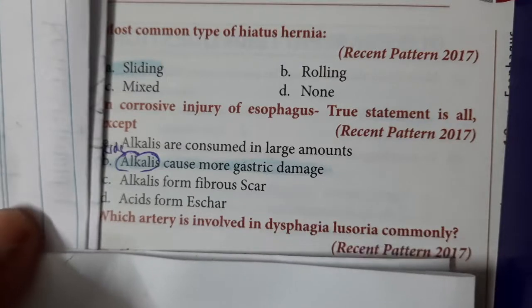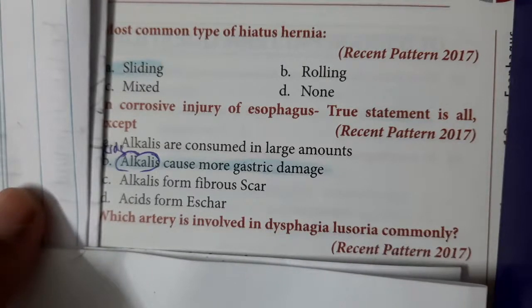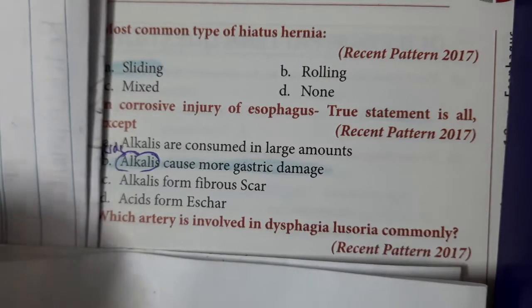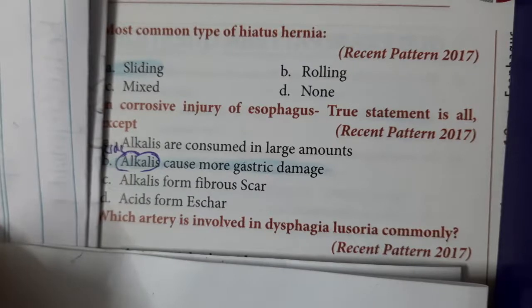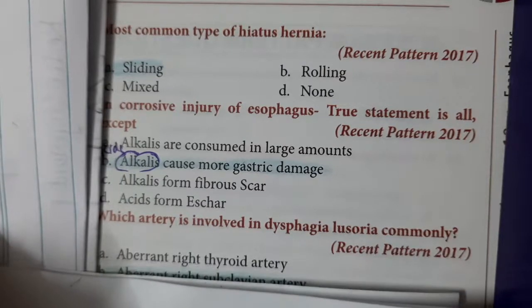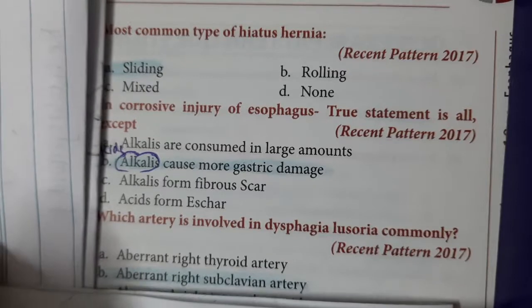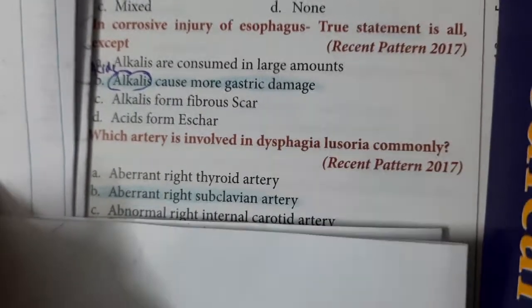Then, which artery is involved in dysphagia lusoria most commonly? This is a one-liner. Dysphagia lusoria most commonly involves the aberrant right subclavian artery. So it's not the right thyroid artery, it is the aberrant right subclavian artery.